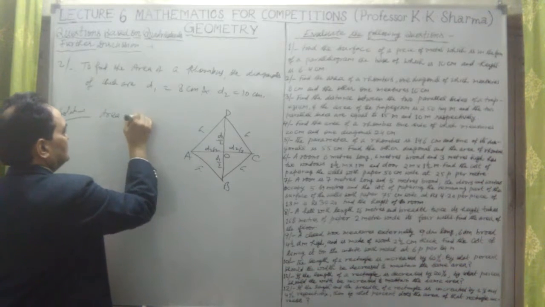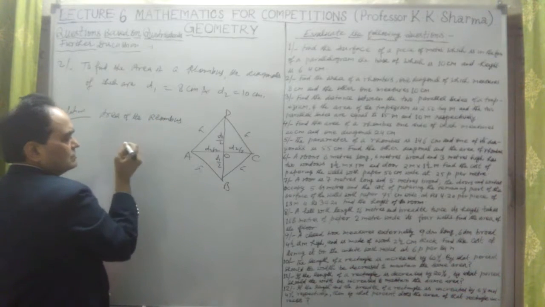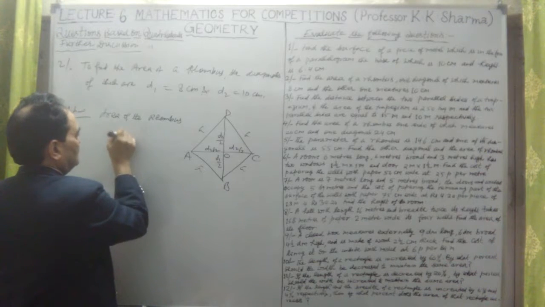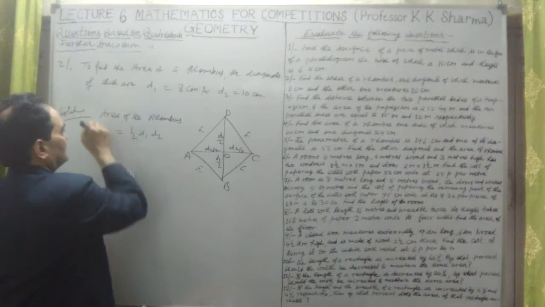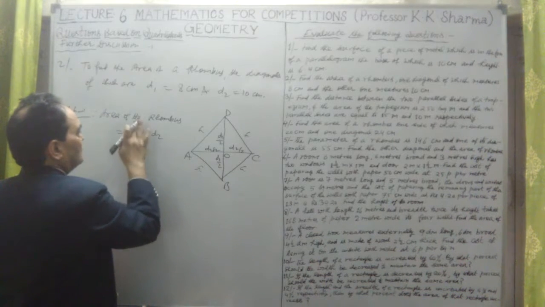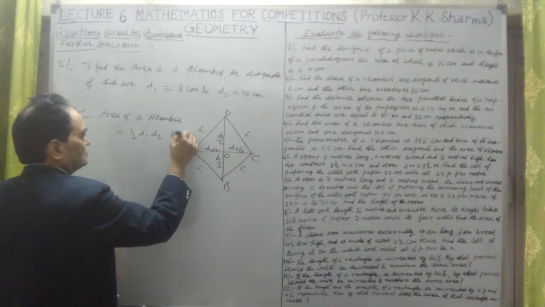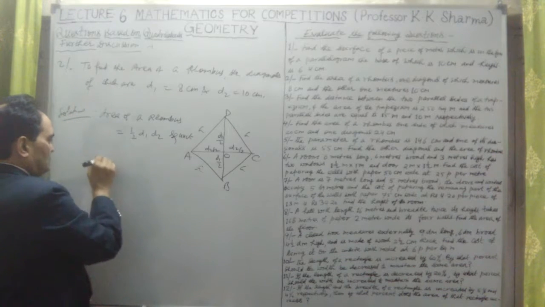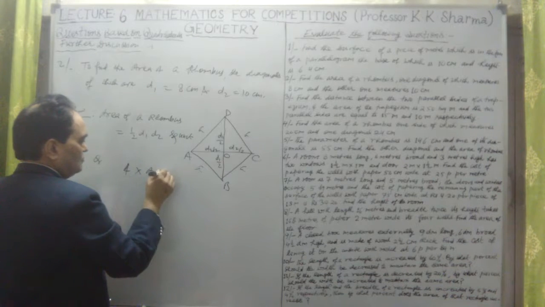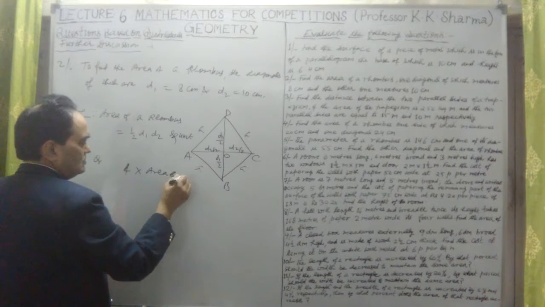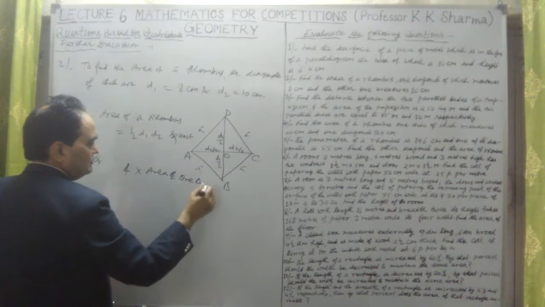We know that the area of the rhombus is half d1 into d2. We know this. Let me take the general formula for the area of a rhombus, or we can find it as 4 into the area of one triangle, AOB, let me take AOB.